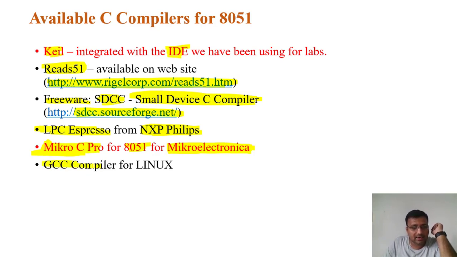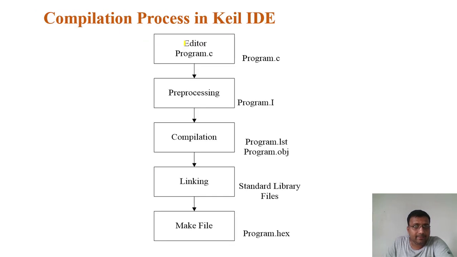Also we have the GCC compiler. GCC is for Linux. Those who are using a Linux platform can use the GCC compiler. Okay, so these are the different available compilers for 8051. Then the compilation process of the Keil IDE.